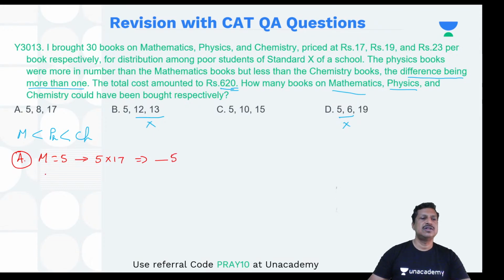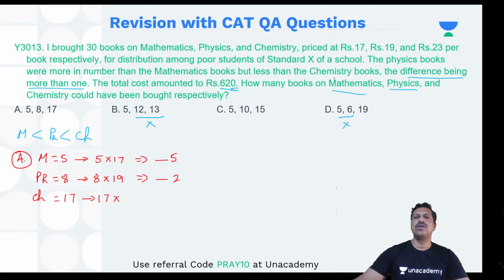Then physics is 8, and the price is 19. 8 into 9 is 72, so the unit place is 2 over here. Then chemistry is 17, into 23, the cost of a chemistry book. 3 into 7 is 21, so the unit place is 1. If I add up the unit digits, it comes out to be 8.